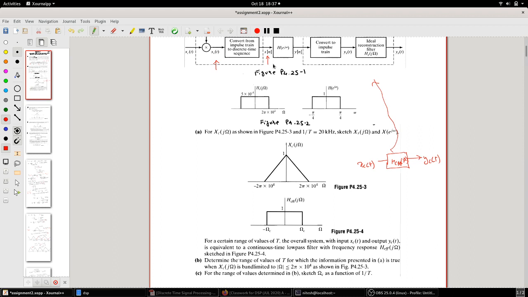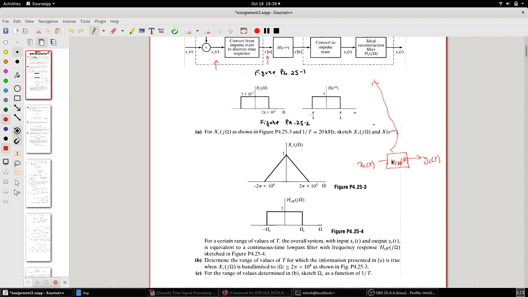You convert it into discrete time, and then discrete time gets processed and converts it back, but overall it's basically a continuous time signal coming into a black box, and a continuous time signal coming out of the black box, and the system response of this particular black box resembles a continuous time filter. This is the overall response of this continuous time filter.